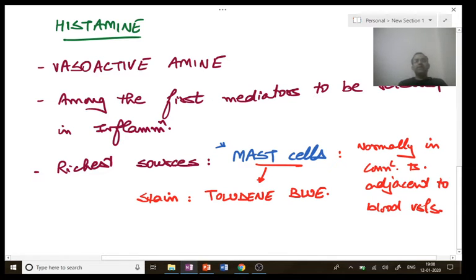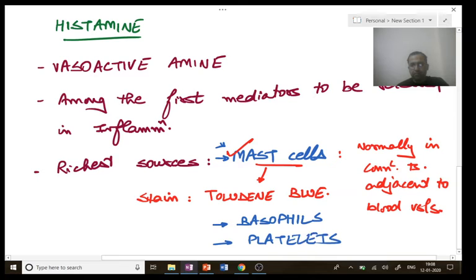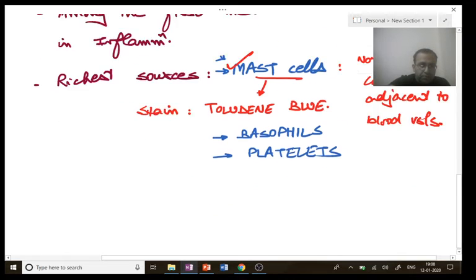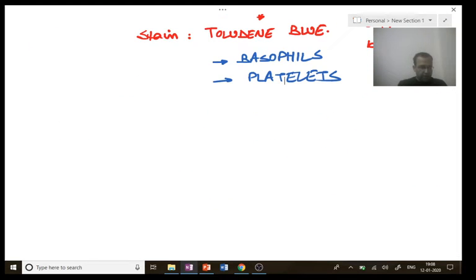So what we have seen is histamine is a vasoactive amine. It is a preformed mediator, so it is among the first mediators to be released in inflammation. Next, one of the richest sources of histamine is mast cells. Next point, the other sources of histamine are basophils and platelets. Next point, what is the role or function of histamine?